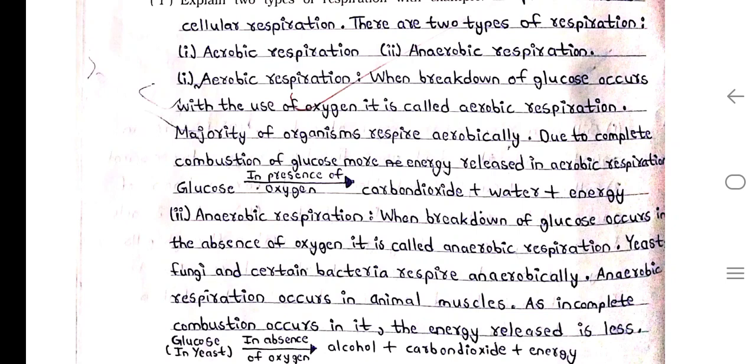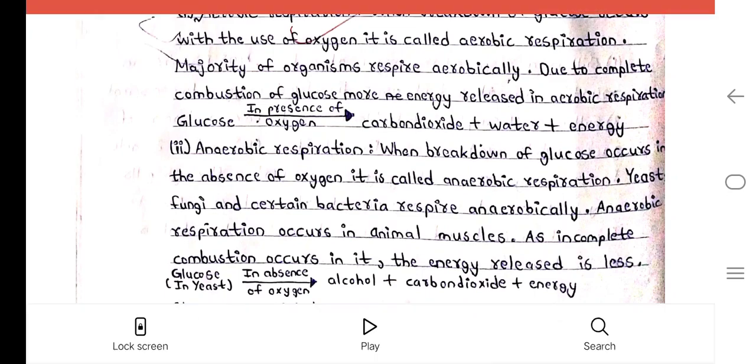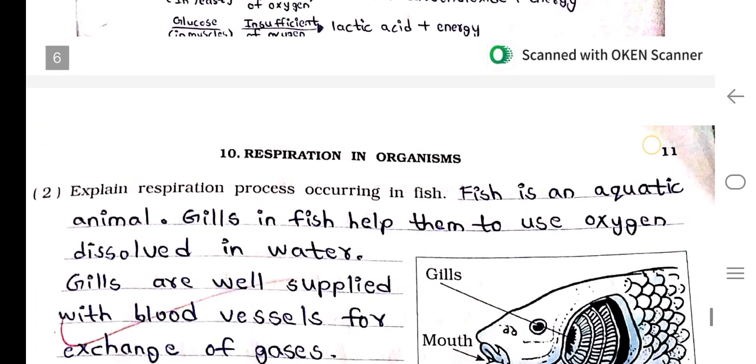The energy released is less. Glucose in absence of oxygen gives alcohol plus carbon dioxide plus energy. Glucose in muscle, with insufficient oxygen, gives lactic acid plus energy.